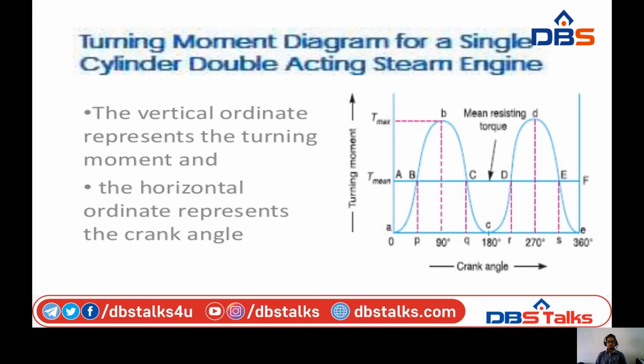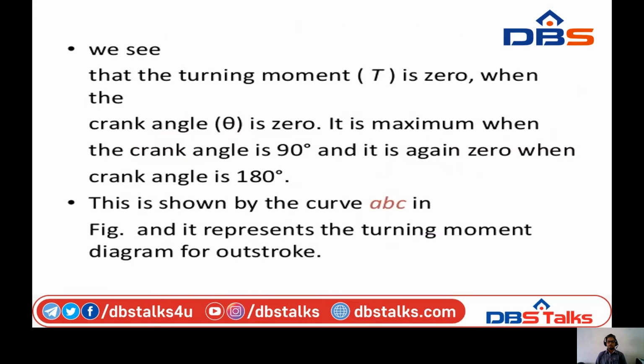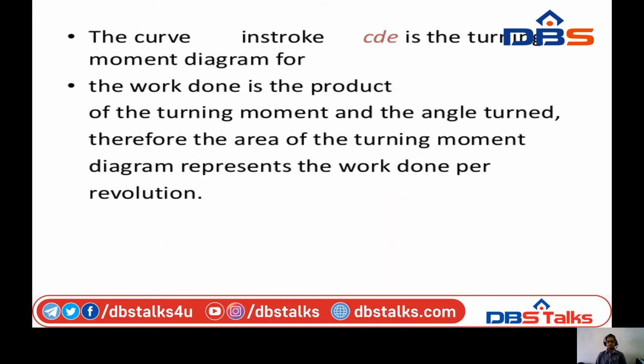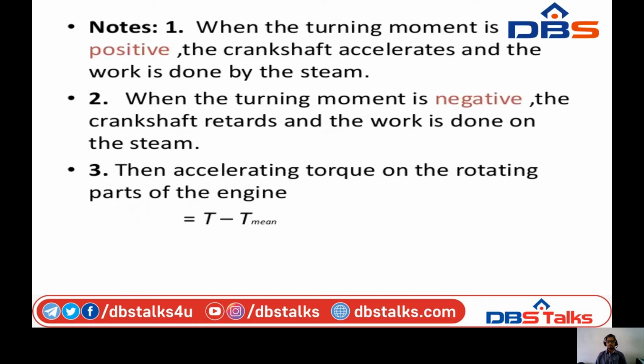When the turning moment is negative, the crankshaft retards and the work is done on the steam.